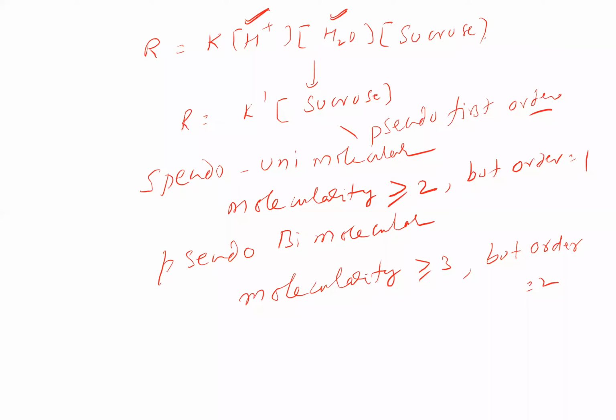This is how we define pseudo reactions: pseudo unimolecular, pseudo bimolecular reactions. It means molecularity is higher, but order is lesser. So molecularity is 3, order is 2. Molecularity 2, order is 1. They come like that. Now comes the first order reactions.